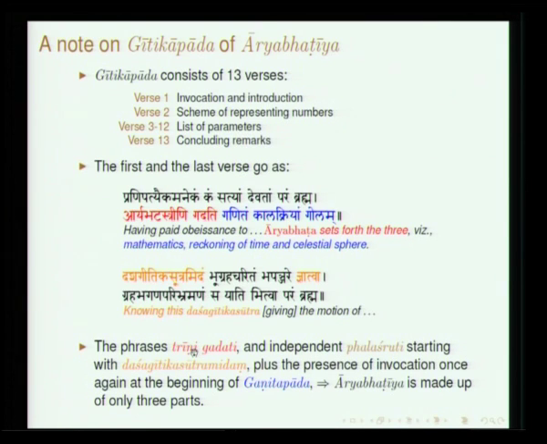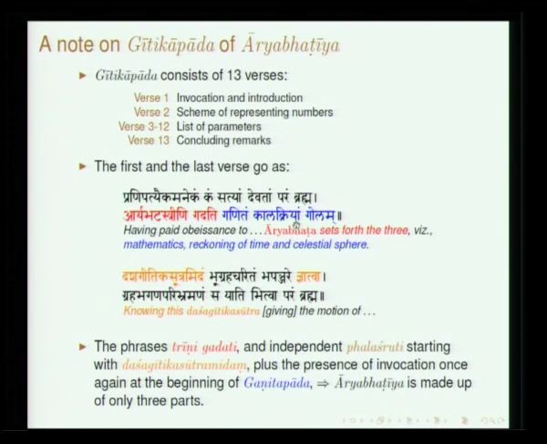Now, we move on to the text Aryabhatiya itself. The first section, Geetika Pada, consists of 13 verses, as I was mentioning. Verse 1 is an invocatory verse, and it goes like this: Pranipatyaika manekam kam satyam devatam param brahma Aryabhatas trini gadati Ganitam Kalakriyam Golam. Here we find a very clear statement where Aryabhata himself says Aryabhataha gadati. Gadati means states. So, what does he state?